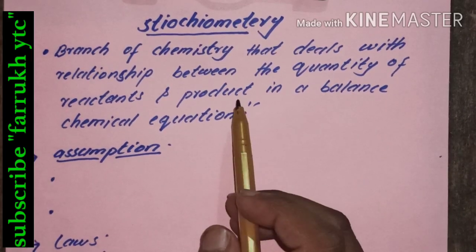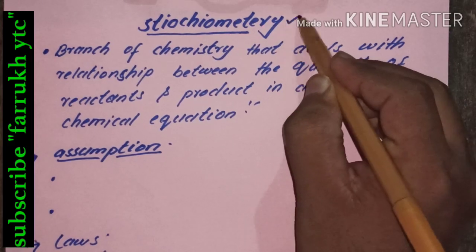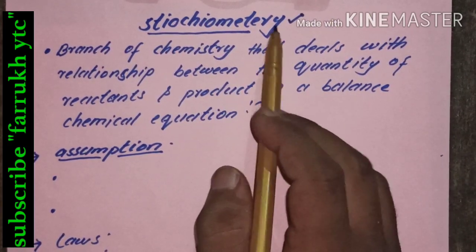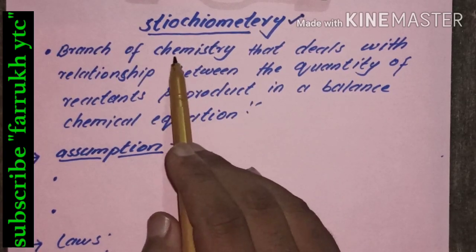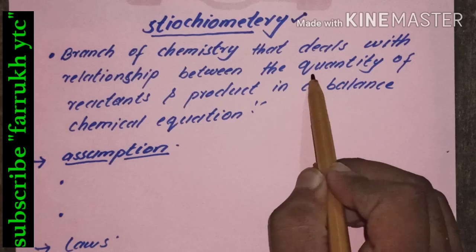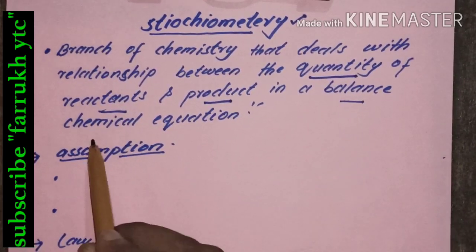Hello everyone. So today we are going to discuss our topic, which is stoichiometry. Stoichiometry is basically a quantitative technique. Actually, it is a branch of chemistry in which we deal with the relationship between the quantity of reactants and product in a balanced chemical equation.